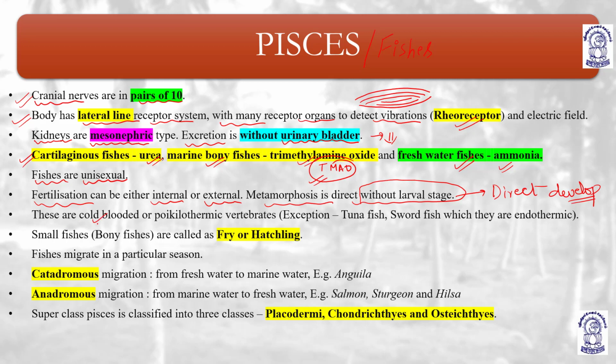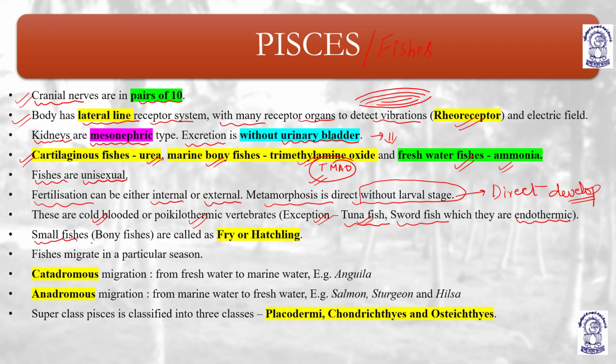They are cold-blooded, meaning poikilothermals. Their body temperature varies according to the temperature of the external environment. Exceptions are tuna fish and swordfish, which are endothermic. I'll explain further what endothermic means. Almost all of them are cold-blooded poikilothermals and can change their temperature according to the requirement. Exceptions: tuna fish and swordfish, which are endothermic fishes.